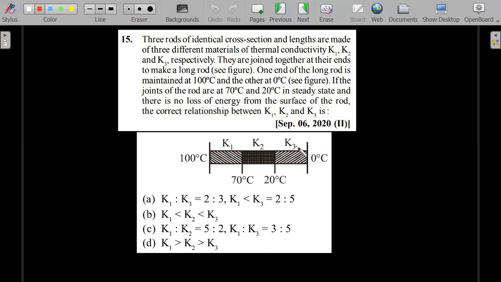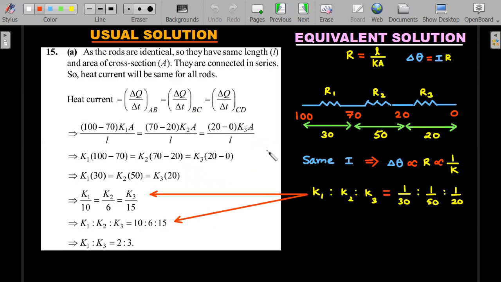Very standard form of asking questions. You will see in the next few slides how many number of times this type of question has been repeated. So most of you should be able to ace through. So I'll just quickly go through the concept that is required. This is the usual solution, right? I think you'll be able to go through it on your own.